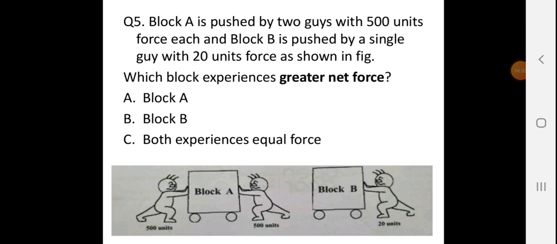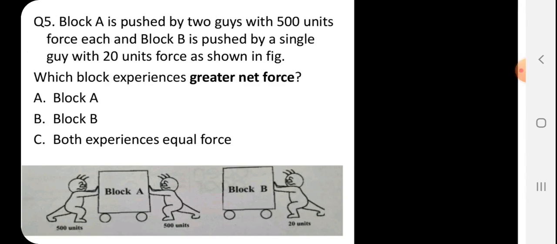Block A is pushed by two guys with 500 units of force each, and block B is pushed by a single guy with 20 units of force, as shown in the figure. So which block experiences the greater force? Of course, block B, because block A's resultant force is 0 net: 500 minus 500 is 0. Block B has 20 units to the left.